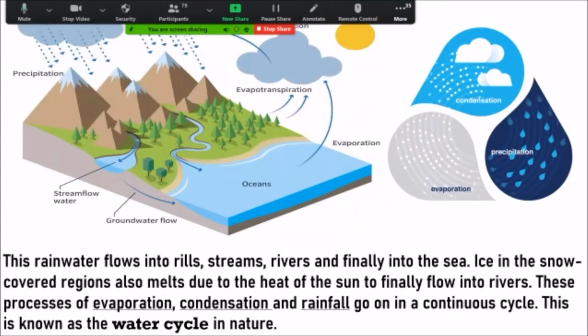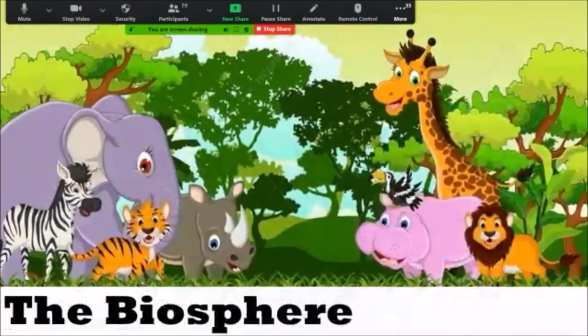That means rainfall, water falling down, is called precipitation. Now, what is the biosphere? Let's go to the next sphere.